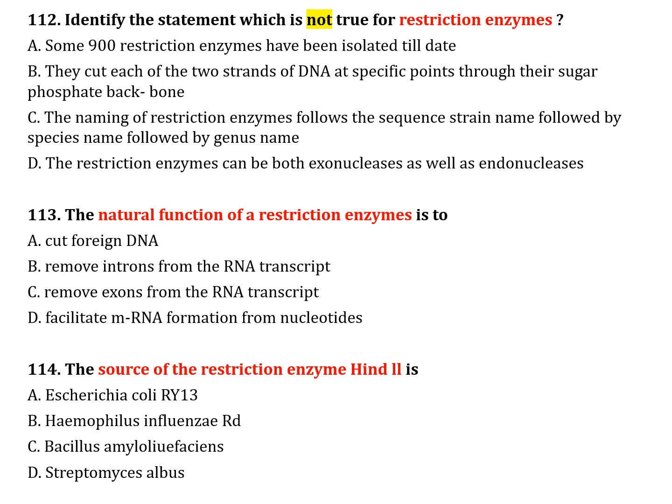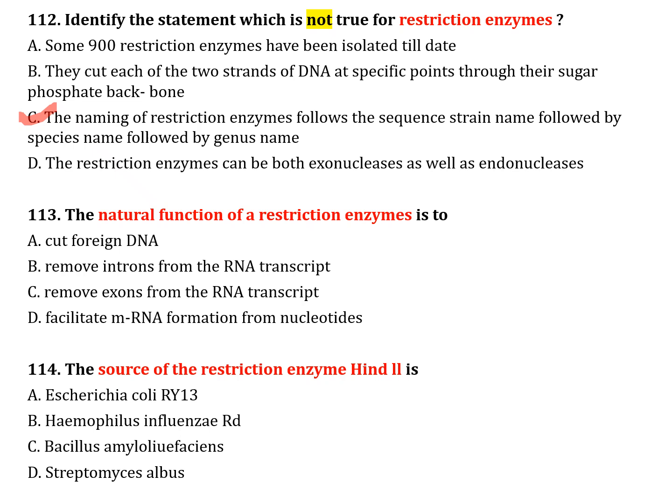Option D, the restriction enzyme can be both exonuclease as well as endonuclease. Correct answer is option C. The naming of restriction enzymes follows the sequence strain name followed by species name followed by genus name, which is not true.